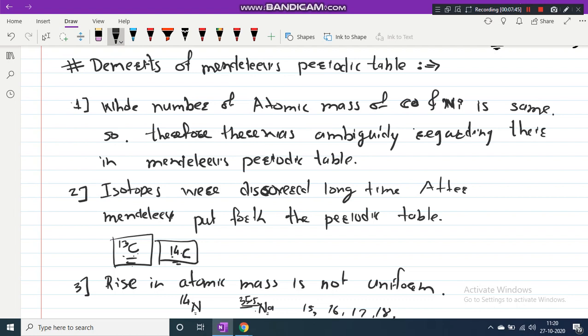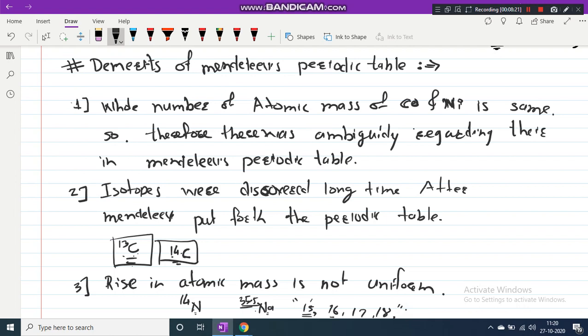These are whole number masses, but when Mendeleev arranged the elements in increasing order, these masses were not uniform. So at that time we could not predict how many elements could be discovered between two heavy elements. So this is the third demerit.